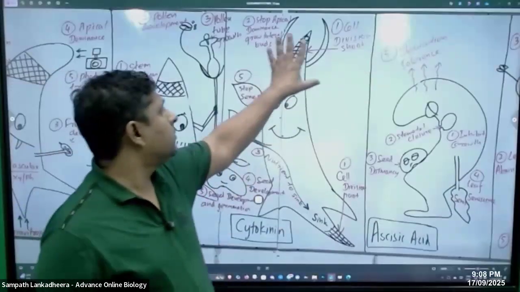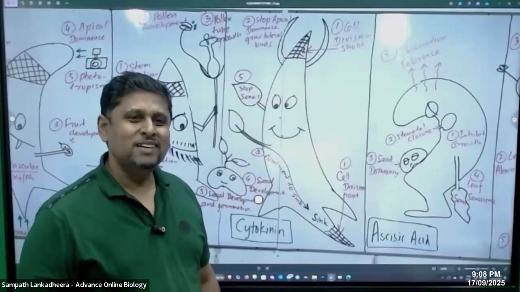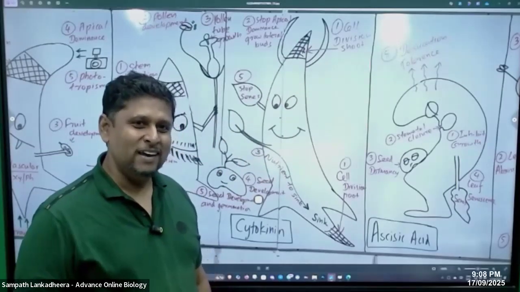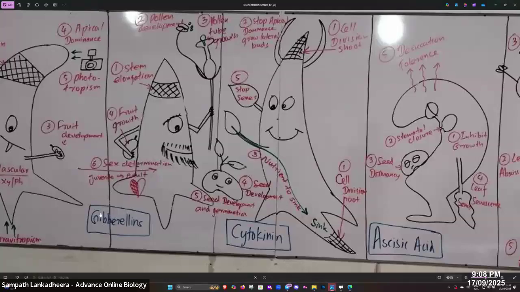Cytokinin is a female, she. The cytokinin has functions, cell division of the root and the shoots, right? Cell division at the shoot tips and the root tips. Can you see this picture? Can you remember?